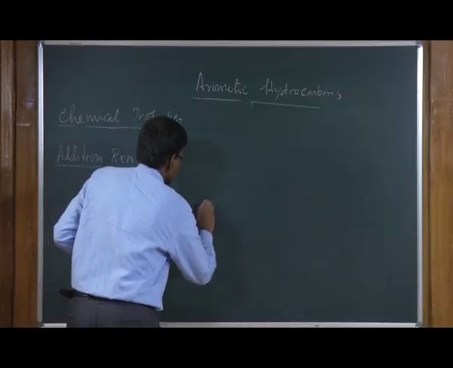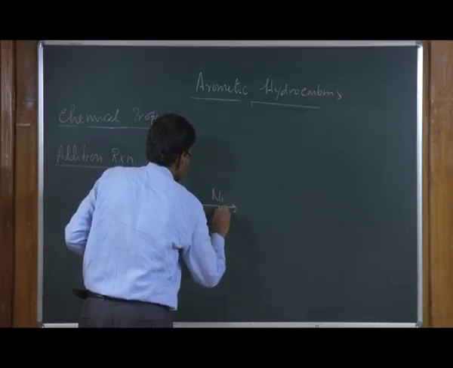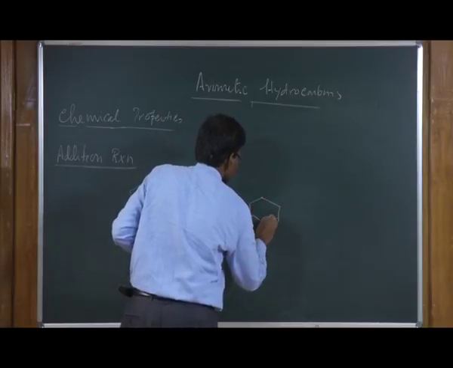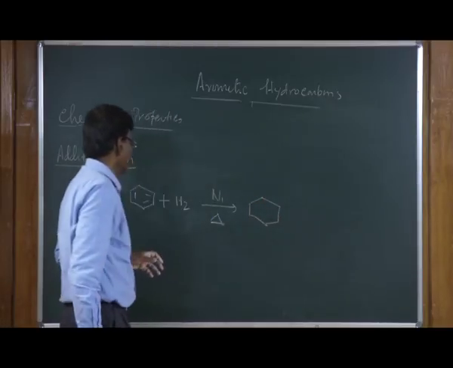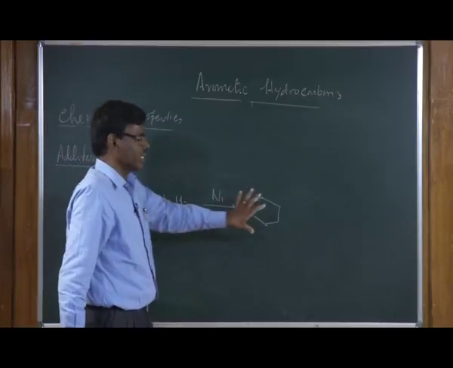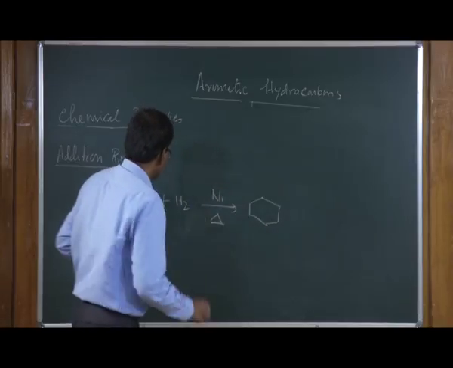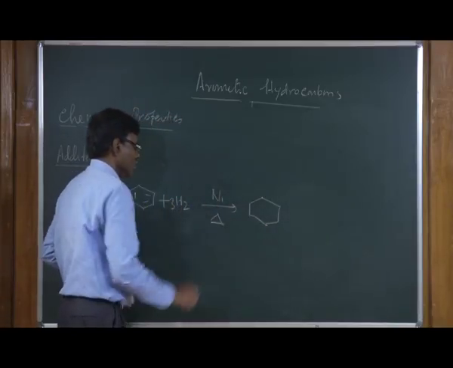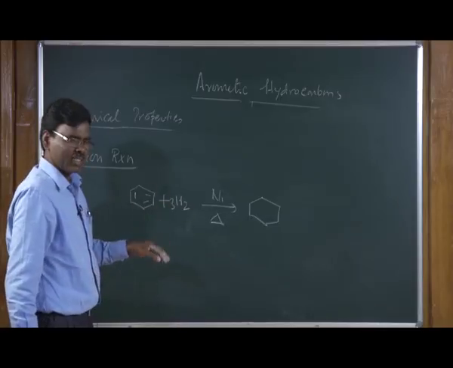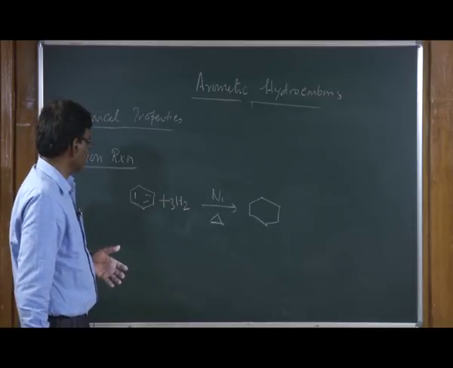By reduction using nickel catalyst. In this case, the hydrogen undergoes addition to the benzene and you need 3 molecules of hydrogen to give cyclohexane. This is an example of an addition reaction that takes place under vigorous conditions.